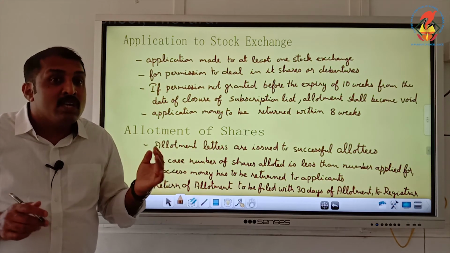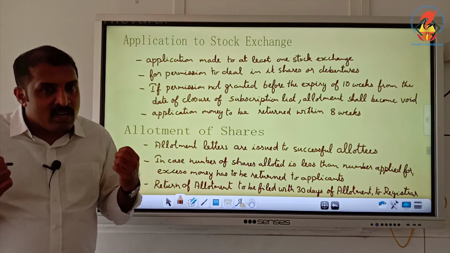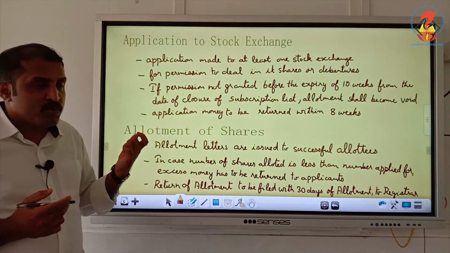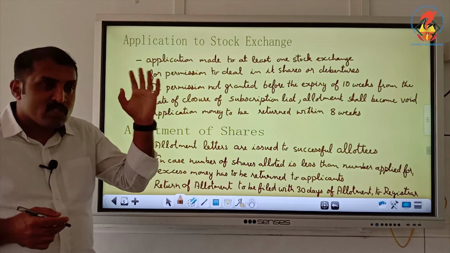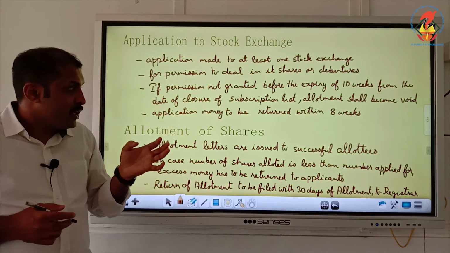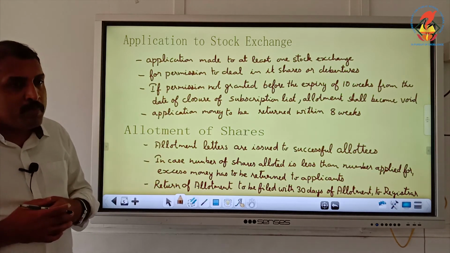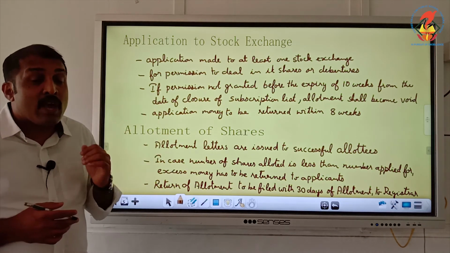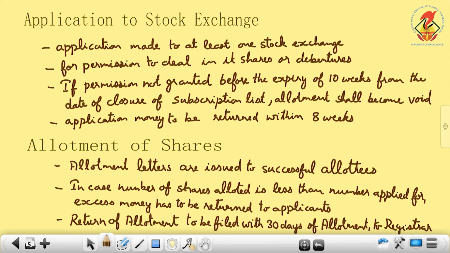If permission is not granted within 10 weeks from the date of closure of subscription, a stock exchange application has to be made. And the last step, if all these things are completed, is allotment of shares.